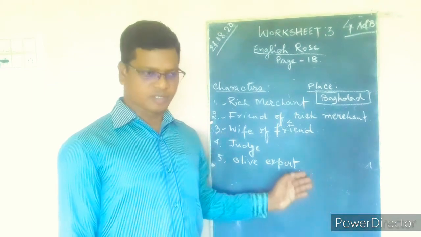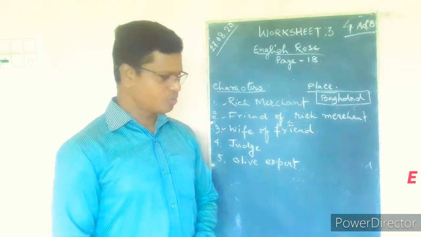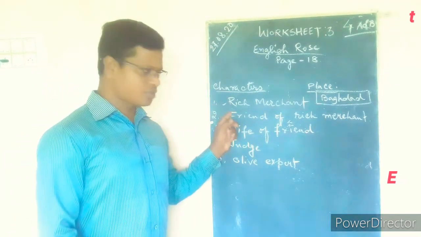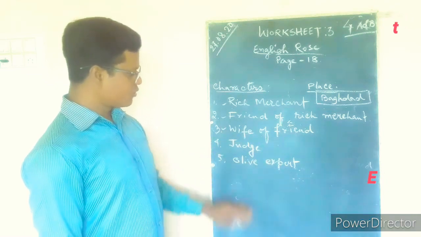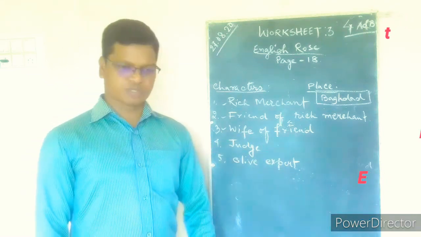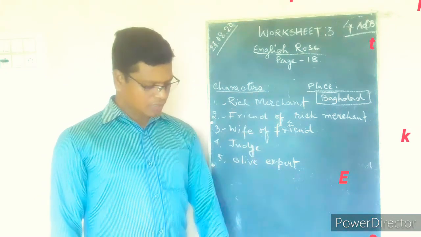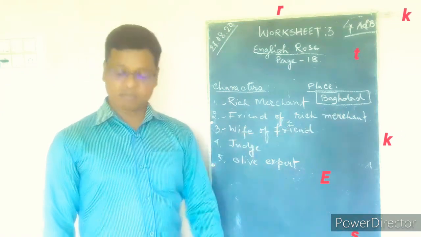And in this play, there are so many characters which are involved. We can see here, the first is rich merchant, the second is a friend of rich merchant, third one is wife of friend, then judge and olive expert. So these many characters are there in this story. And this story is taking place where? In Baghdad.